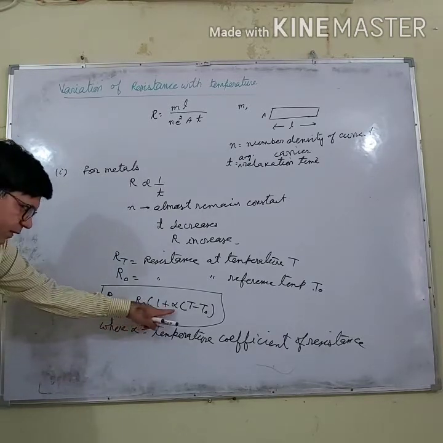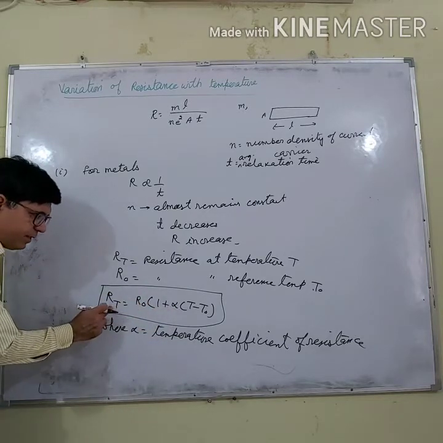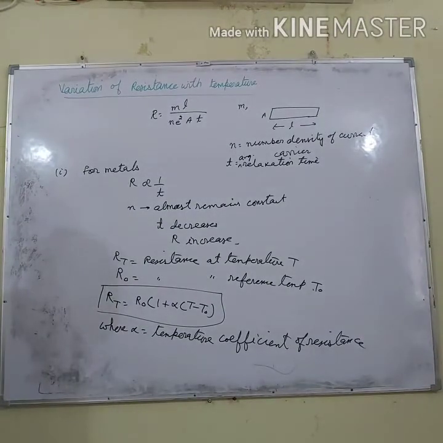And you can see if α is positive, with increase in temperature, R_T is increasing. So let us discuss α, the temperature coefficient of resistance.